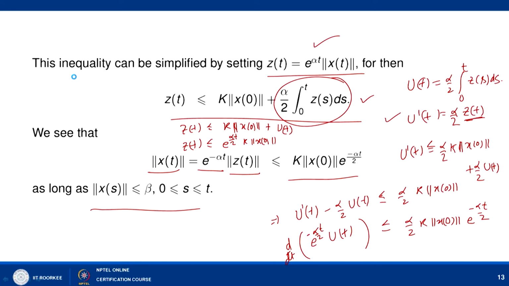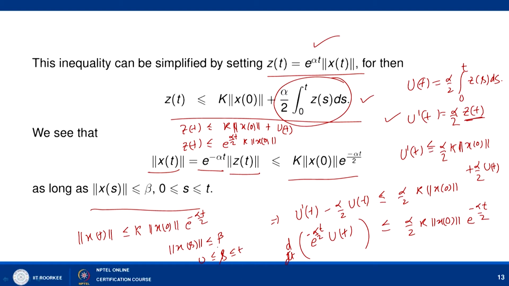So what we have achieved here, let me write it, is that norm of x t is less than or equal to k times norm of x 0 e to the power minus alpha t by 2, provided that norm of x s is less than or equal to beta, where s lies between 0 and t.